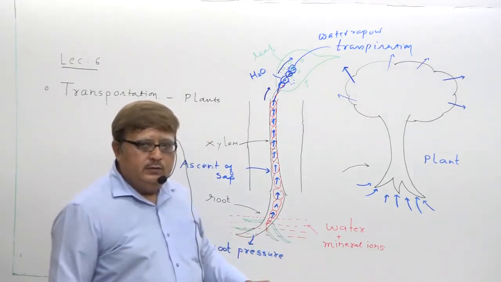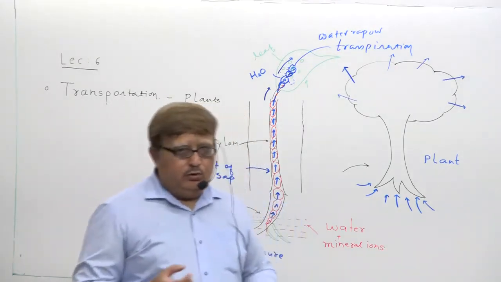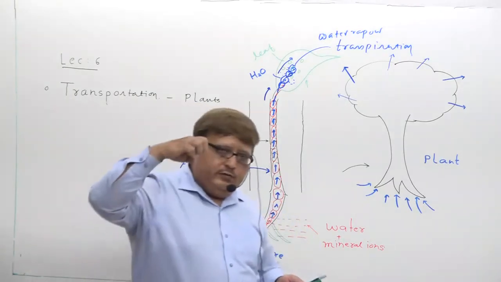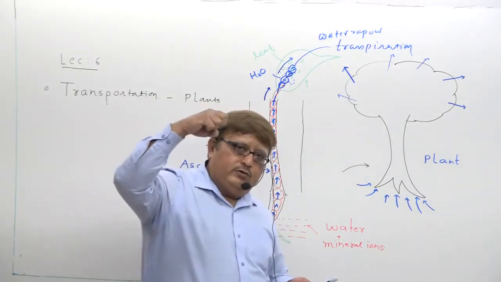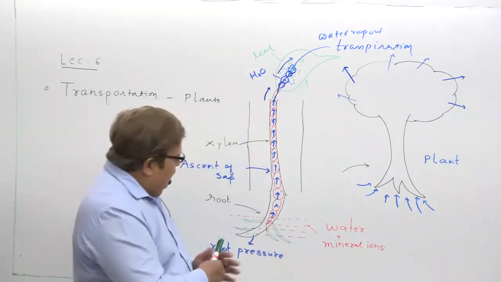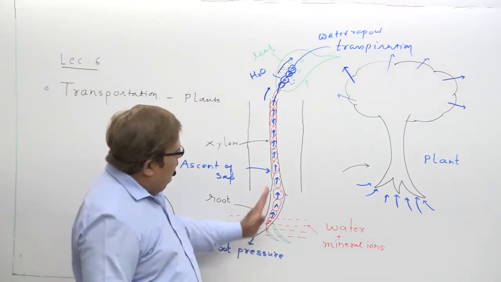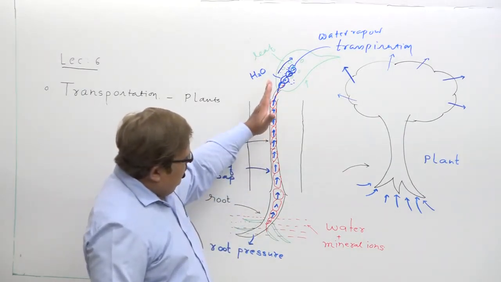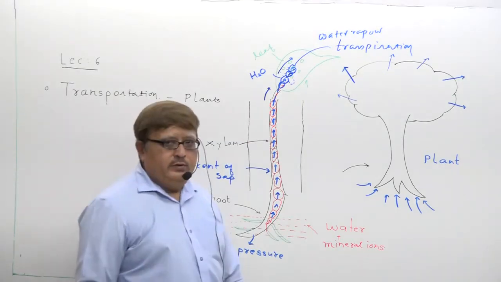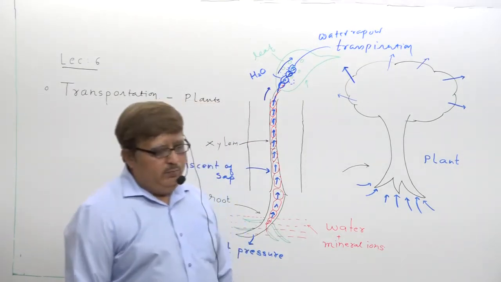One that you all know, root pressure, and another, the suction pulling force created to transfer the water from the root up to the tip of the leaf. So this is how transportation takes place in plants.